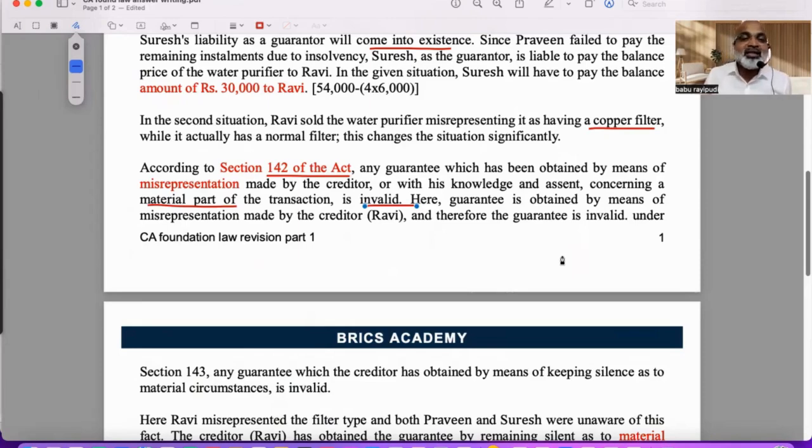The material element, in the sense the very essential part of the contract to enter. That only. So the contract becomes invalid.